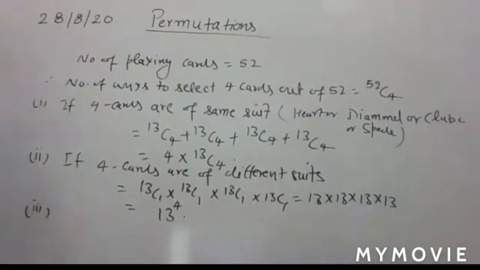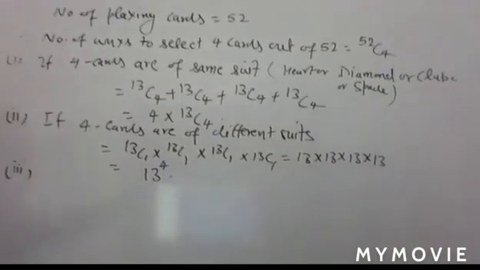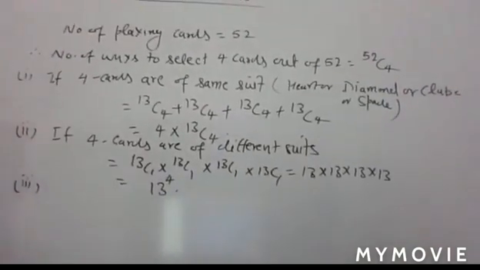Now third point. Here you have, in third case, 4 cards are face cards. So how many face cards are there? Everyone knows about the cards, or you know, you studied probability in class 10th. 12 face cards.